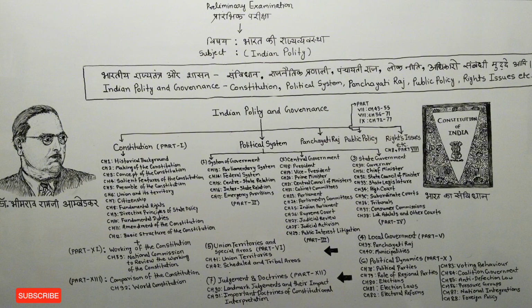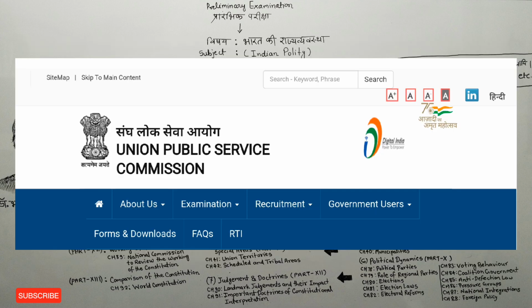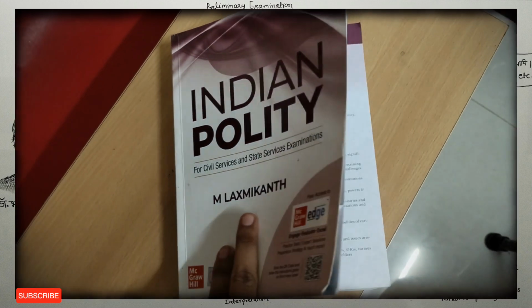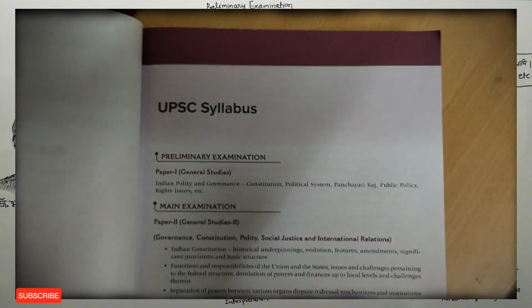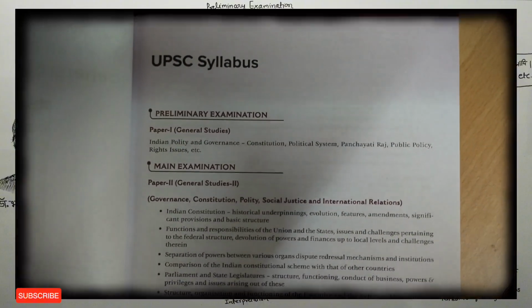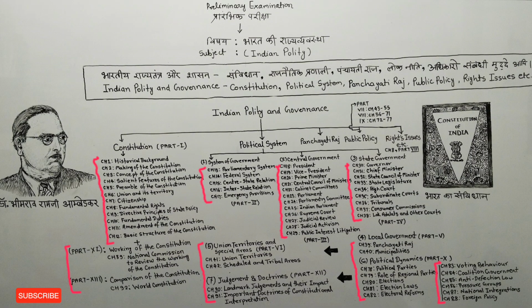Okay. So first of all, let's talk about which book I have taken these chapters from, and which is the best book to study Indian polity. As you all know, M. Lakshmikant sir's book is considered the best for studying Indian polity, especially for UPSC, because his book is prepared keeping in mind the syllabus of the UPSC preliminary examination and the polity paper GS2 of the mains examination. Basically, I have divided all the chapters of M. Lakshmikant sir's book into these topics.